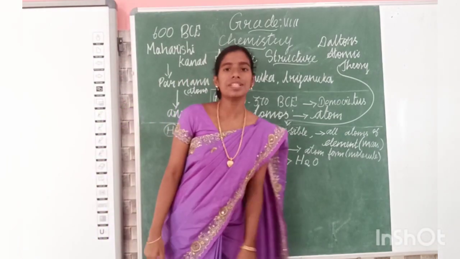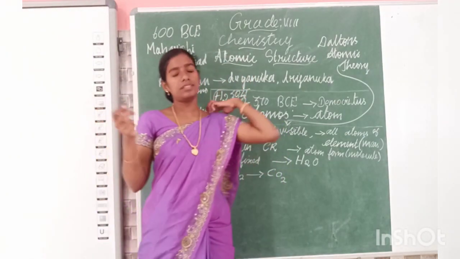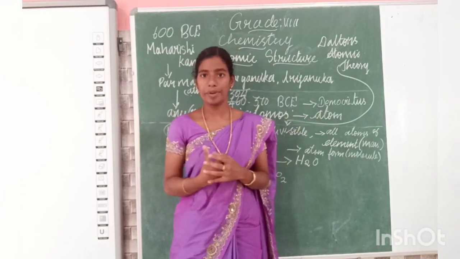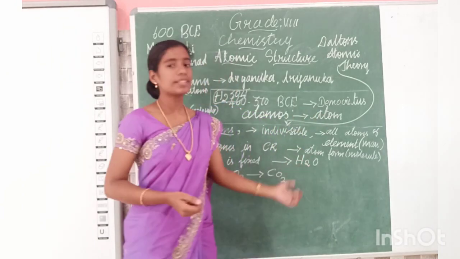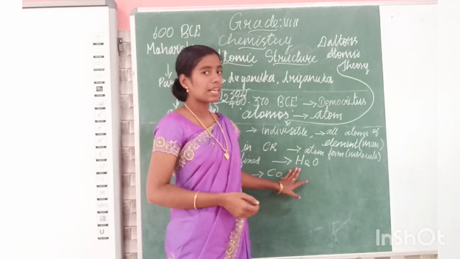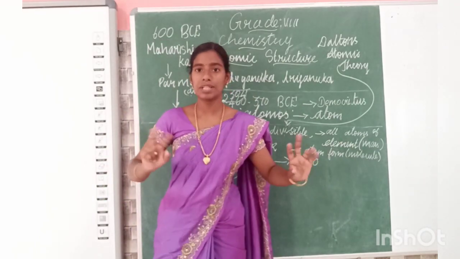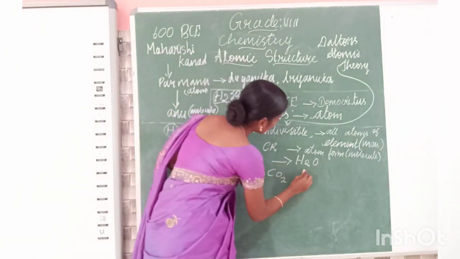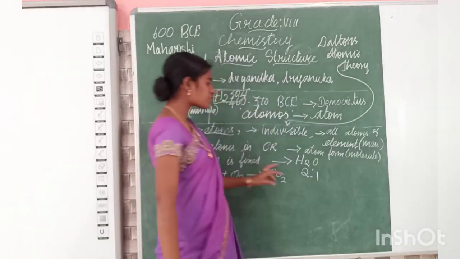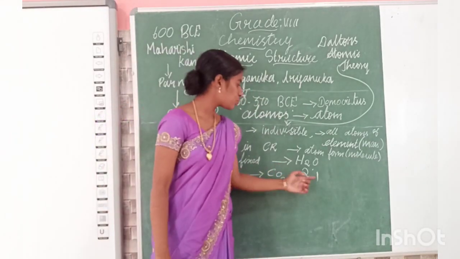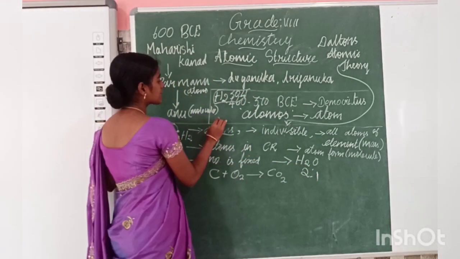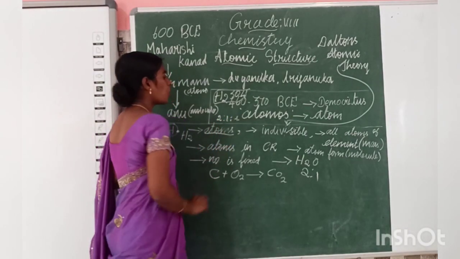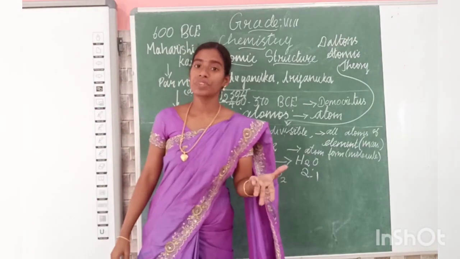Then the last one is, when you consider a compound, 2 or more elements combine to form a compound, right? For example, water. Hydrogen is an element, oxygen is an element. These elements combine to form a compound. In this compound, they combine in simple ratios. This is 2:1, hydrogen to oxygen. When you consider sulfuric acid, hydrogen 2, sulfur 1 and oxygen 4. So this combines in a simple ratio.